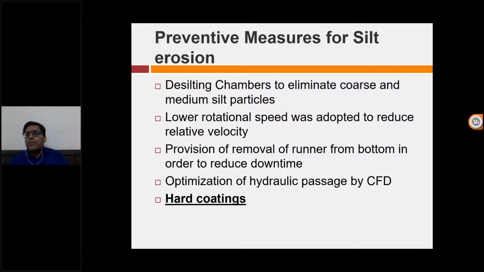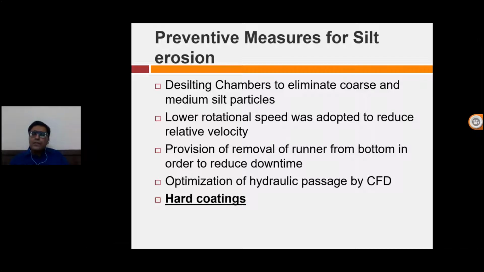So now we have seen what kind of problem they are facing. Now some preventive measures for silt erosion. How can we prevent it? First is by constructing desilting chambers. You may be thinking, what are desilting chambers? Desilting chambers are very big chambers that are used to take out the coarse silt particles from the water. Generally they reduce the speed of water so that the silt or sand particles can settle down. But even after using desilting chambers, as I've told you, they're using 4 desilting chambers around half a kilometer long, they're facing the problem.